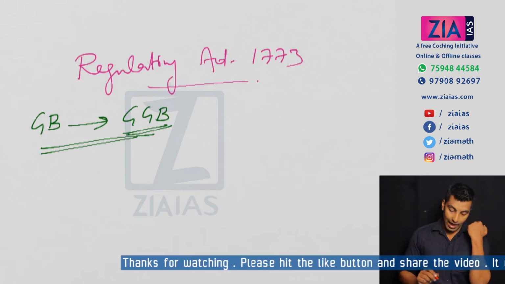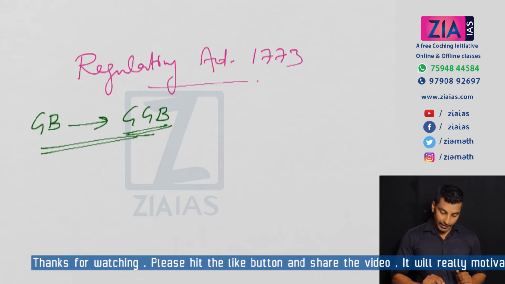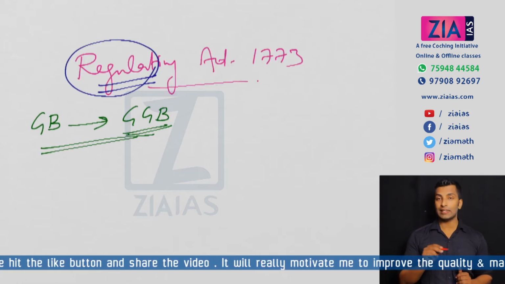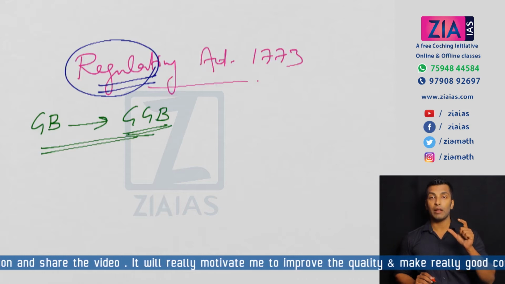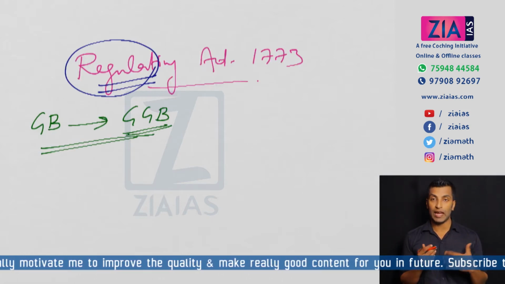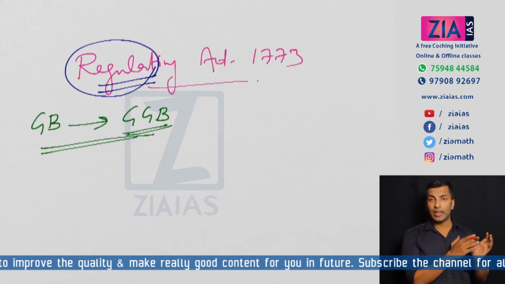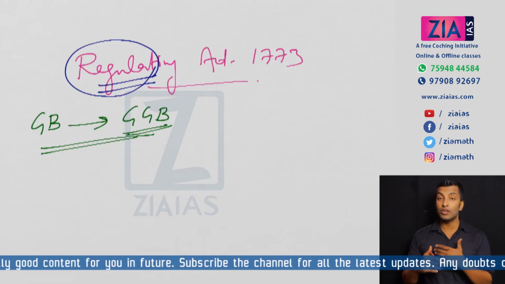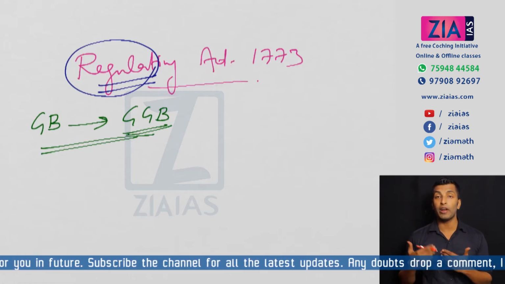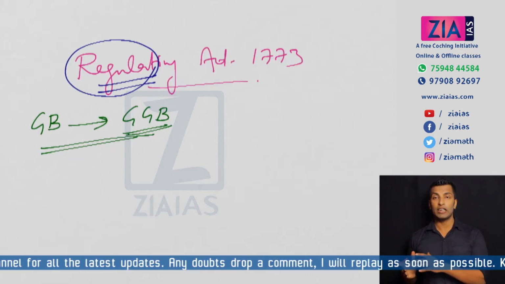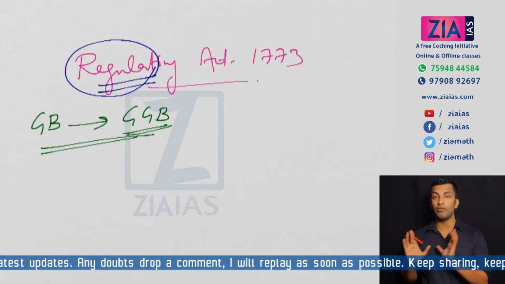Now if you look at this act, as its name indicates, it is basically to regulate. Now who is going to regulate whom is the question. The British Parliament is going to regulate the affairs of East India Company in India, and for that only this act was passed. In the course of time many such acts were passed, and the control over East India Company kept on increasing through every act. And finally in 1857 the British Parliament directly took over the control of India.